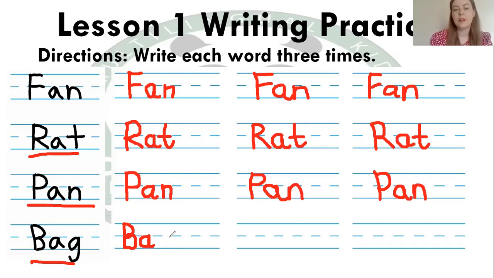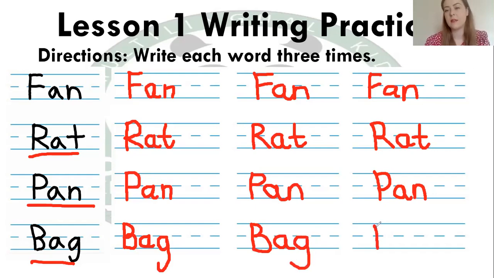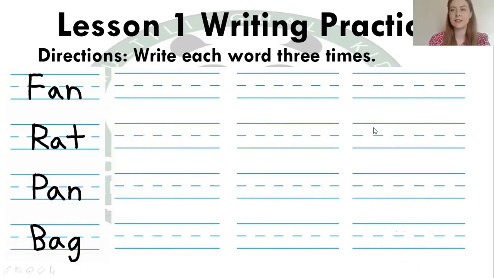And for G, so for G, we actually go around, up, and down. So it hangs, yeah? So G, we go around, up, and down. So we have the G hanging on the line. So B is down, around, A, G. And 1 more time, B, A, G for bag. So just erase them and let's go on to the next slide.